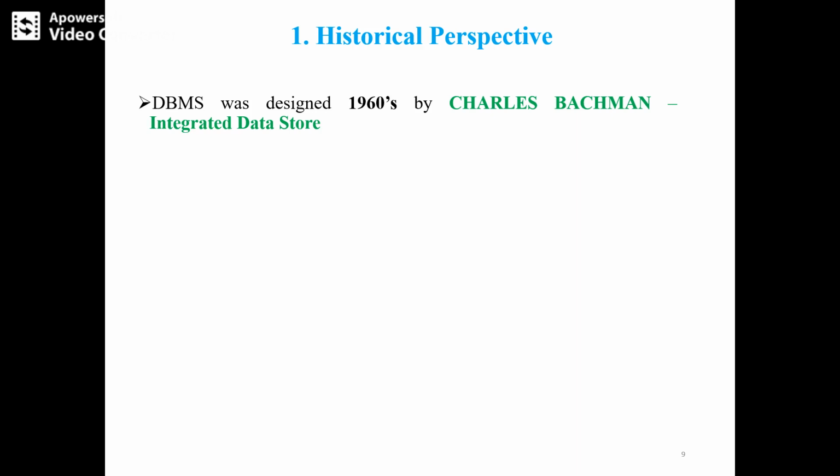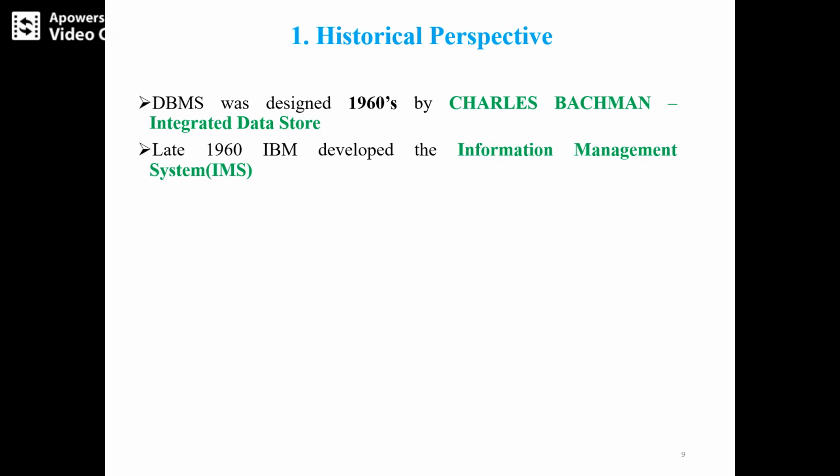Point 1: the DBMS was designed in the 1960s by Charles Bachman. Initially, what he designed we were not calling a DBMS; we were calling it the Integrated Data Store. So Charles Bachman designed it in the 1960s, and that design specification was called the Integrated Data Store.